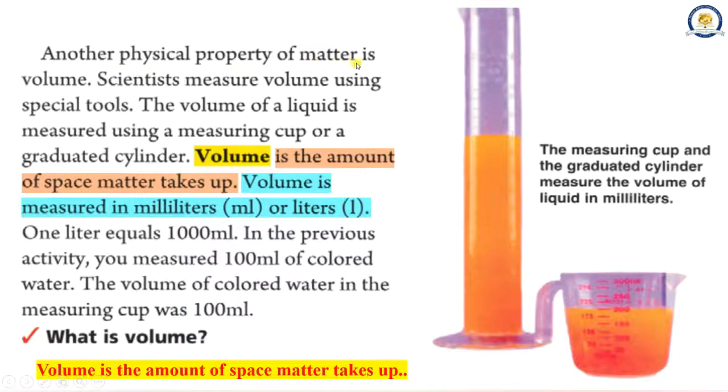Another physical property of matter is volume. Scientists measure volume using special tools. The volume of a liquid is measured using a measuring cup or a graduated cylinder. Volume is the amount of space matter takes up. Volume is measured in milliliters, ml, or liters, L. 1 liter equals 1000 milliliters.